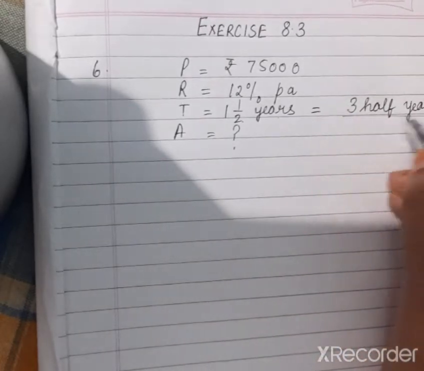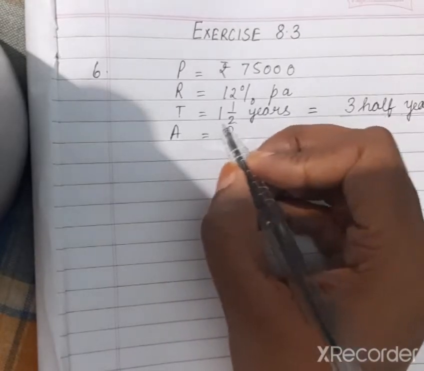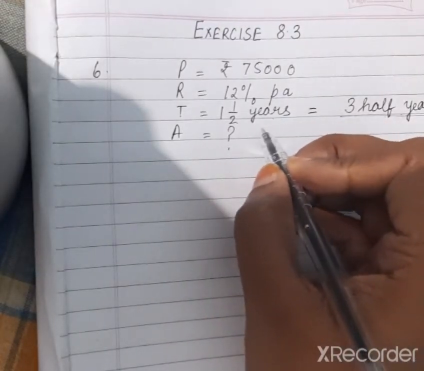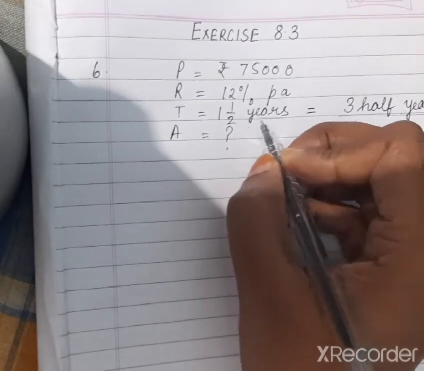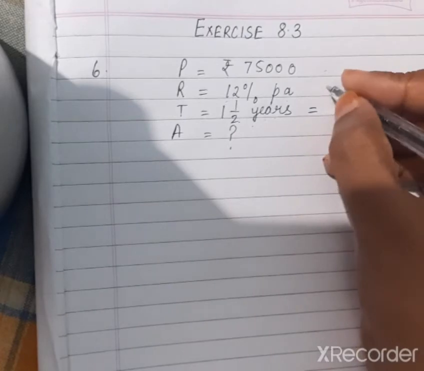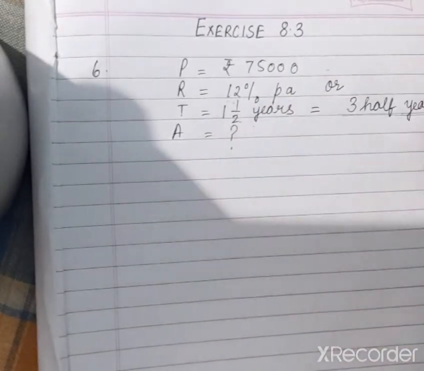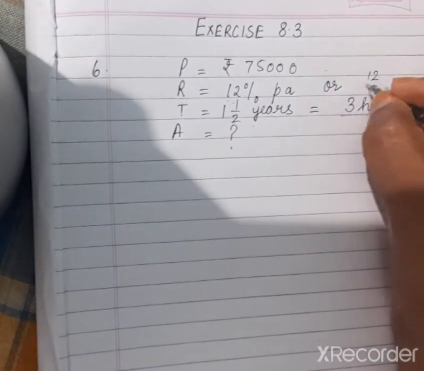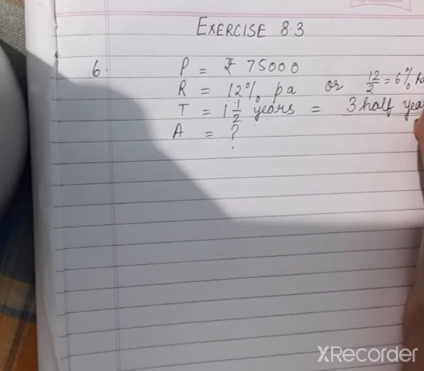This we will take out because when it is given that we have to compound the interest half yearly, then how many half years are there? 3 half years are there. And when we have to compound it half yearly, then the rate also will be half of this 12%. When annually it is 12%, when half yearly, we will do 12 upon 2, that is 6% half yearly.